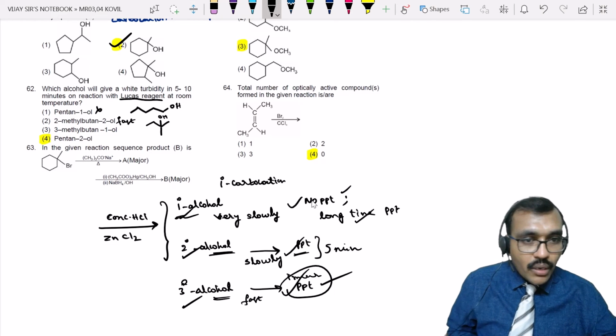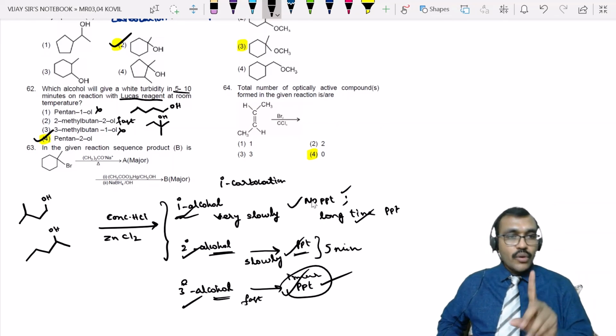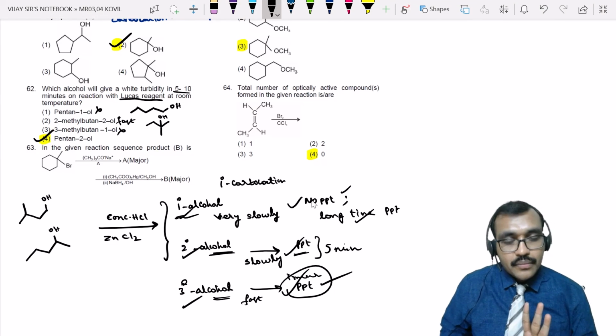3-methylbutan-1-ol: 1, 2, 3, 4. It is again a primary alcohol, so the reaction will not occur in that time. Pentan-2-ol: 1, 2, 3, 4, 5. So it is a secondary alcohol, so the reaction occurs in 5 to 10 minutes. Is it clear? Any doubt regarding question number 62? Is it clear?